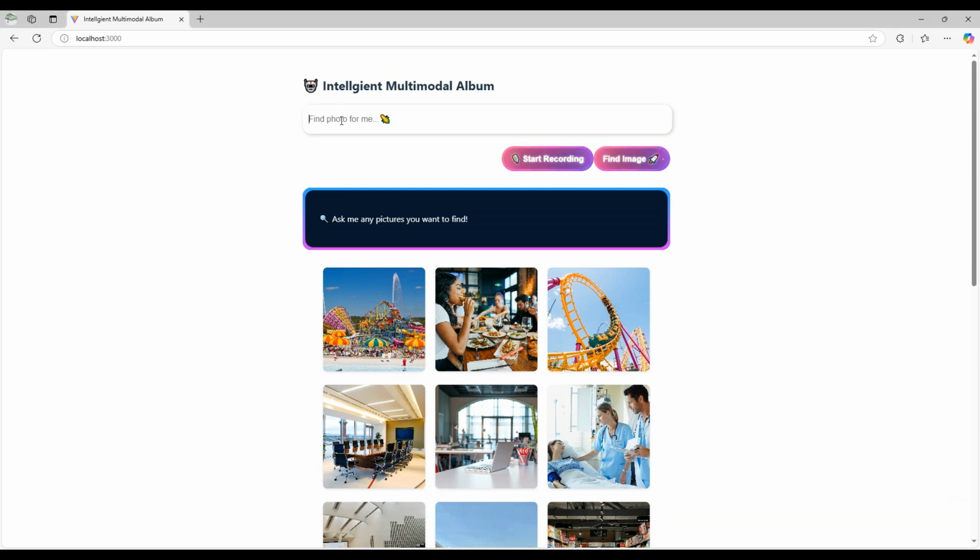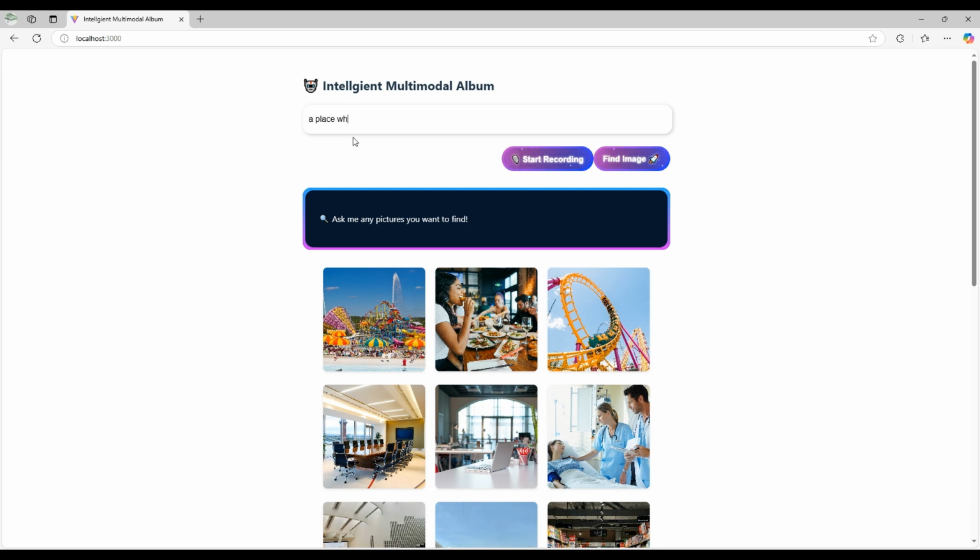As you can see here, I can type in text about what image I want to find. And I can also record my voice, and the voice will also be input to find the images, and that will be transformed into text to find the most relevant images. Here I will first show the first method, using text descriptions to find the most relevant image.